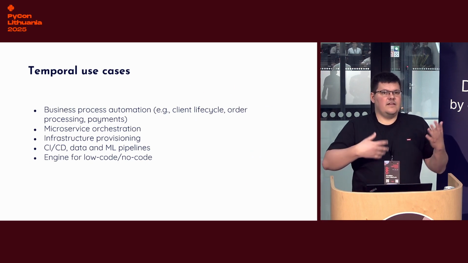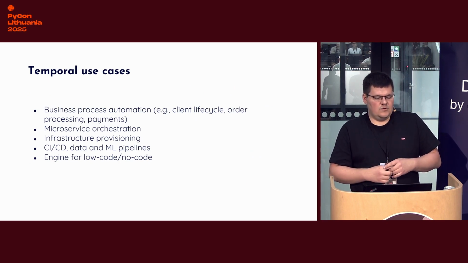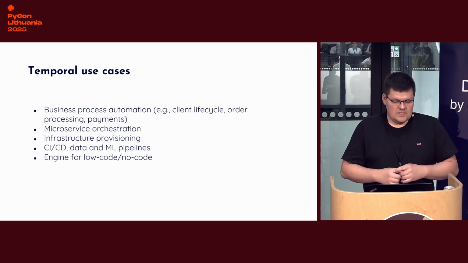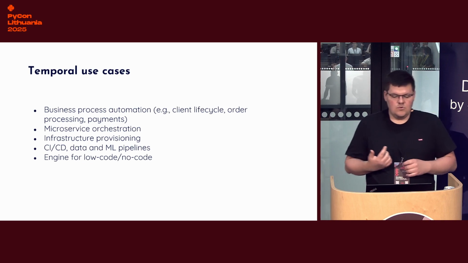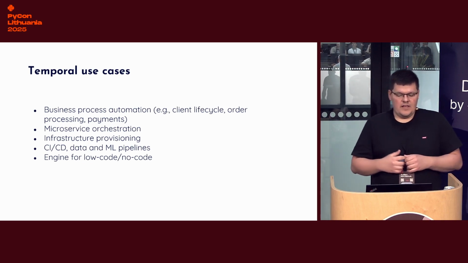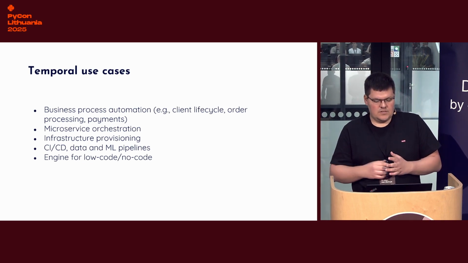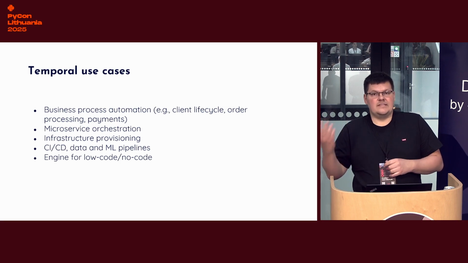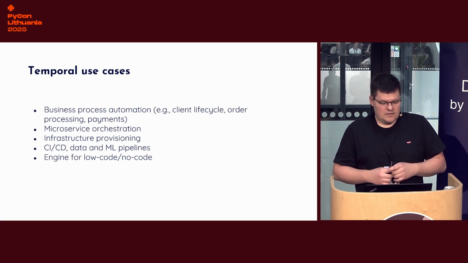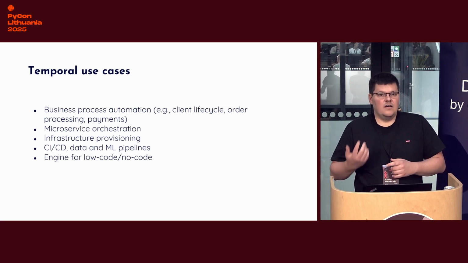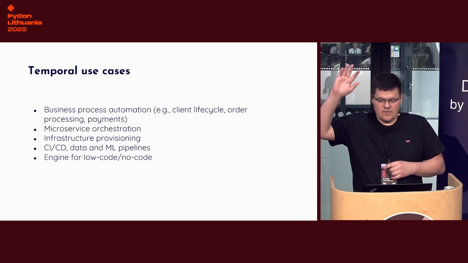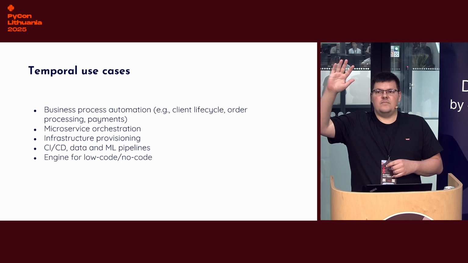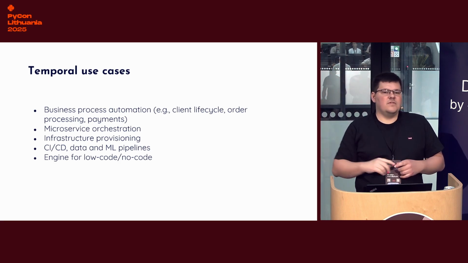And now let's quickly remind ourselves of Temporal use cases. First of all, it's business process automation. For example, client lifecycle, and companies like DoorDash use Temporal for client lifecycle and order processing. For payments, Stripe is using Temporal. Microservice orchestration, infrastructure provisioning. Raise your hand if you're familiar with HashiCorp Terraform. Yep, a lot of people in the room.